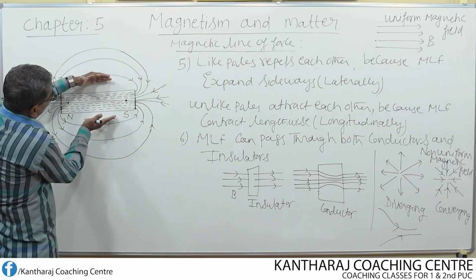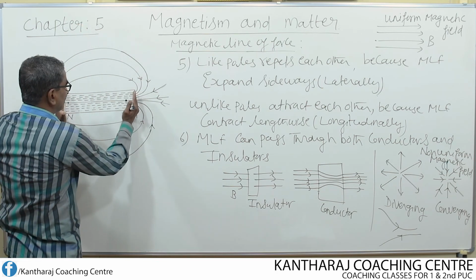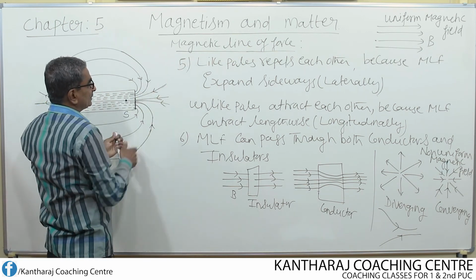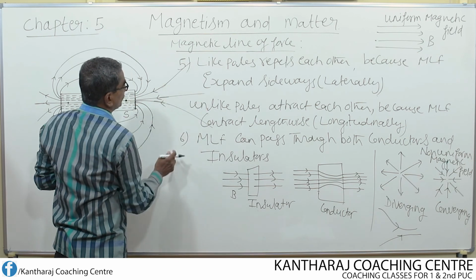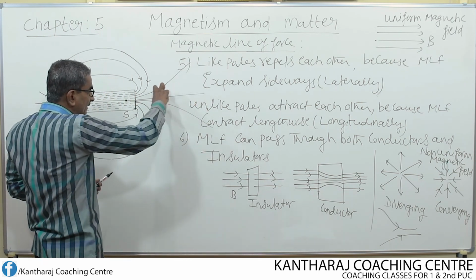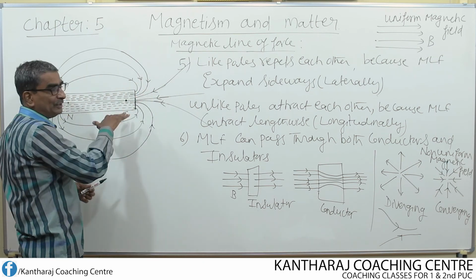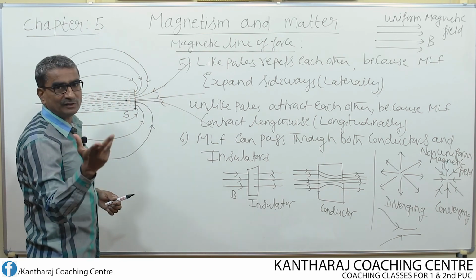So as we move away from the magnet, the field strength goes on decreasing. Similarly, as we move away from the poles, the field strength goes on decreasing, because the field lines go on spreading out like this. If the field lines spread out, if they are far away from each other, certainly the field is weaker. Only if the field lines come close, the field is stronger. That is why near the pole, the field is stronger, whereas at the center of the magnet, the field is weaker.